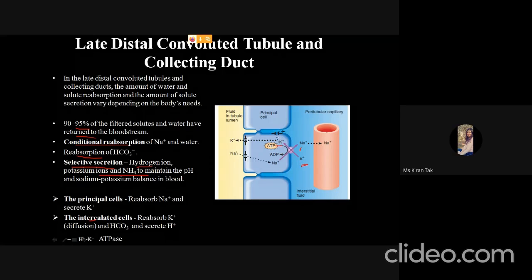Some of the potassium again comes into the interstitial fluid through the leaky channels, and some will come into the tubule lumen.